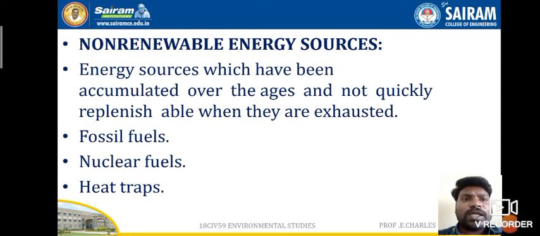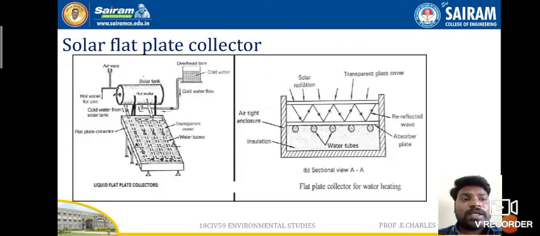Now coming to non-renewable energy resources, there are three important things that come into the picture: fossil fuels, nuclear fuels, and heat traps. All these things come under non-renewable energy resources. One example of renewable energy resources is the solar flat plate collector, and we have seen the working principle.